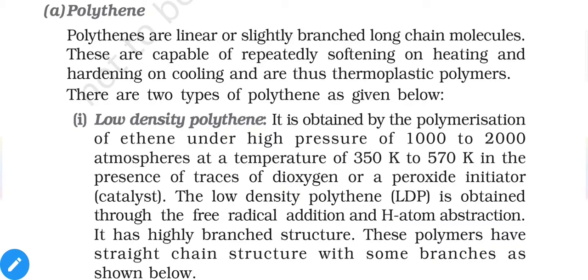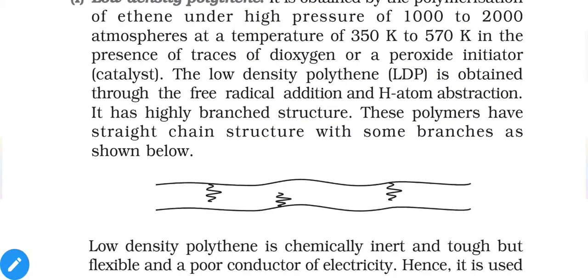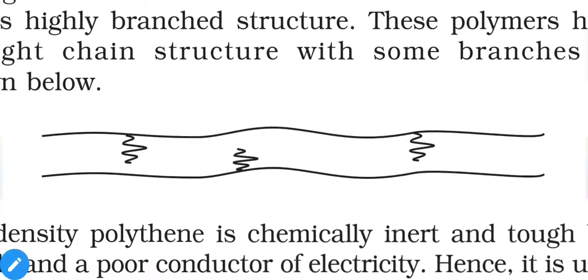That's why we have to use a catalyst. Low density polymer is obtained through free radical addition and H atom abstraction. It has a highly branched structure, with a slightly straight chain structure and some branches as shown in this figure. So this represents a long carbon chain with some additional branches.